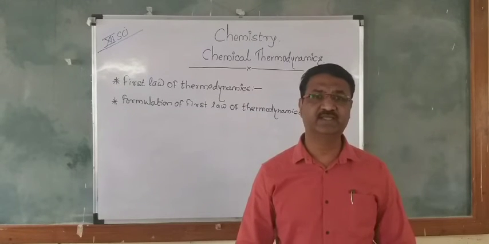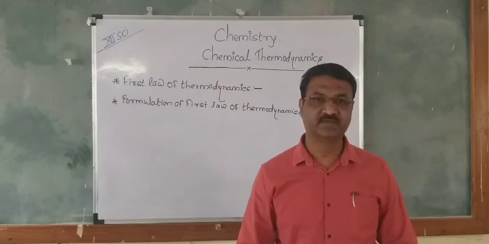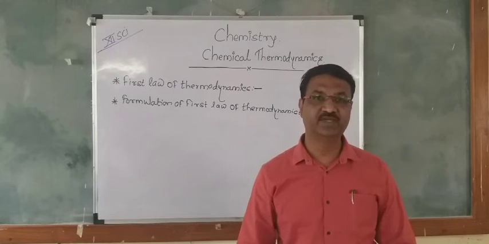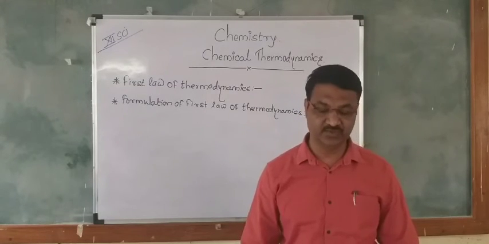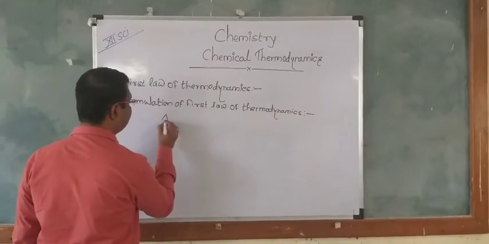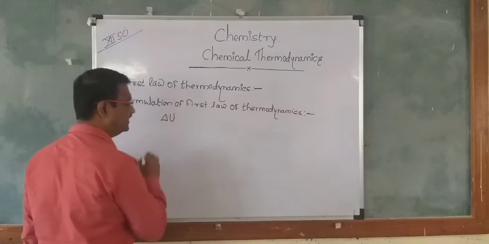In this way the change takes place, which includes the work as well as the heat. On the basis of that, delta U is equal to Q plus W. Delta U means the change in the internal energy.